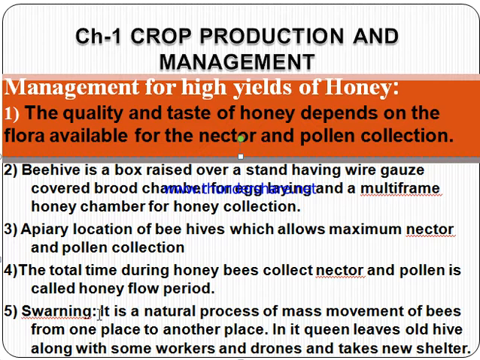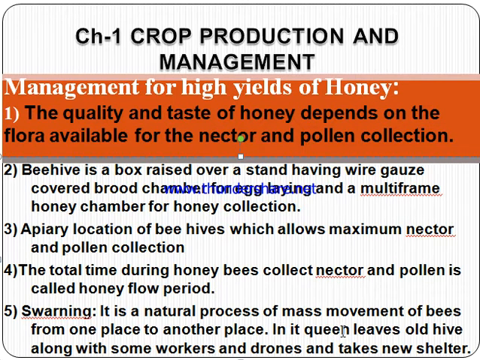Next, what is swarming? I am giving it about the queen swarming of Italian bees. Swarming is the natural process of mass movement, meaning bees move together from one place to another.